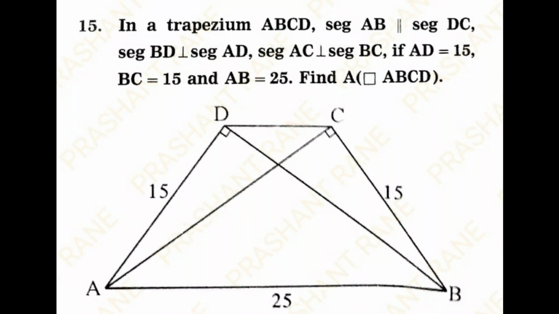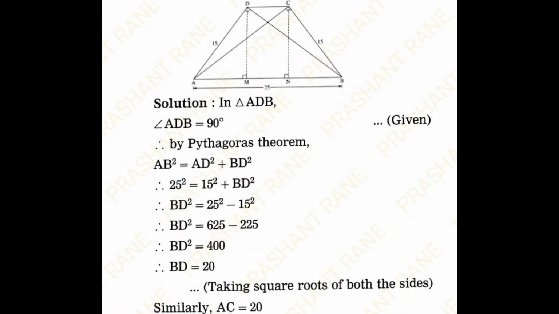Question number 15. In trapezium ABCD, segment AB is parallel to DC, segment BD perpendicular to AD, segment AC perpendicular to segment BC. If AD is 15, BC is equal to 15, AB is equal to 25. Find area quadrilateral ABCD. Here trapezium is given. So the construction, draw segment DM perpendicular to side AB. Segment CN is drawn perpendicular to side AB.